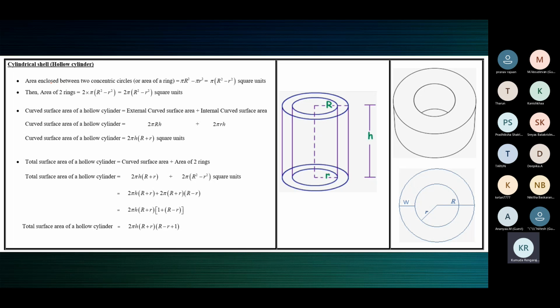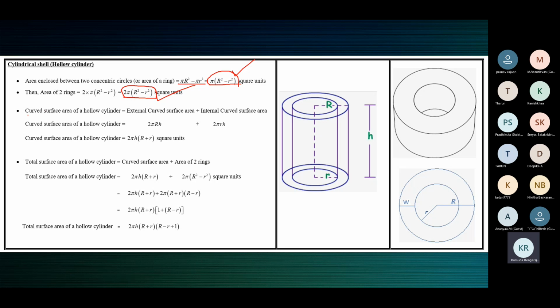So, what is the area between 2 concentric circles, or the area of a ring? We understood this already. We know that this is the area of a ring. Area of 1 ring is pi capital R square minus small r square. So the area of 2 rings will be 2 pi capital R square minus small r square. This is about the rings, children.